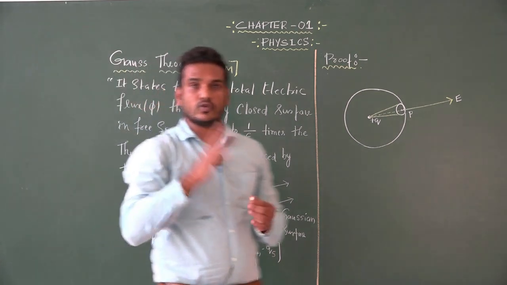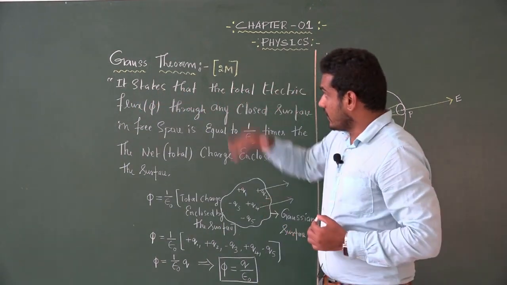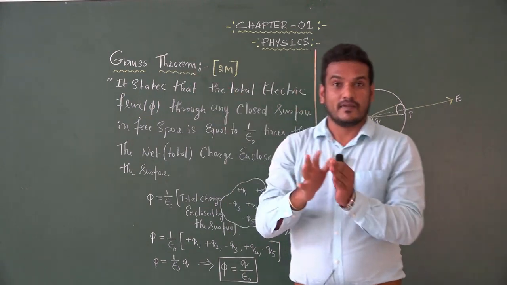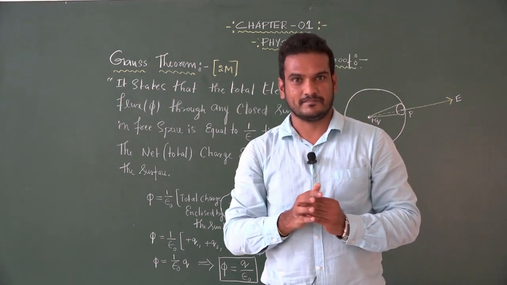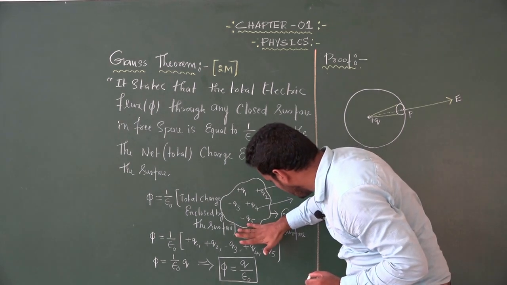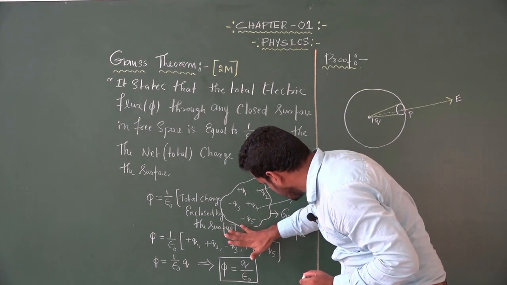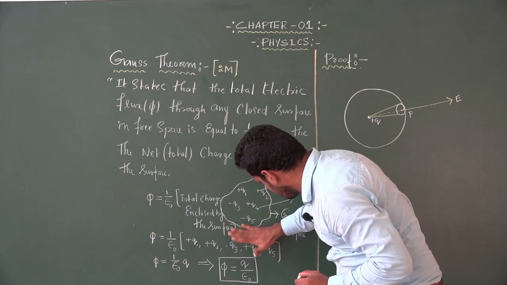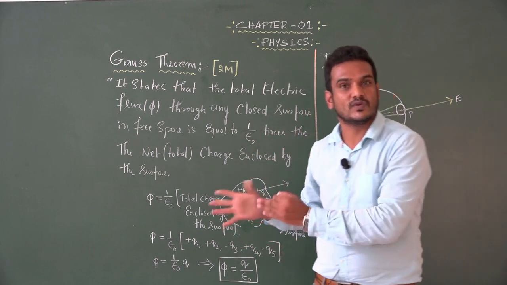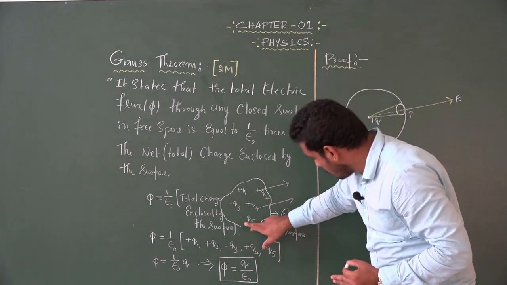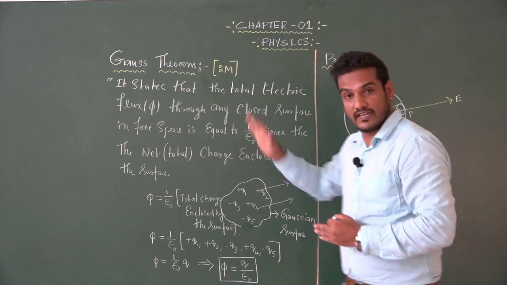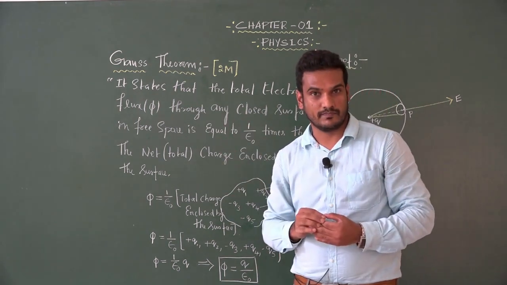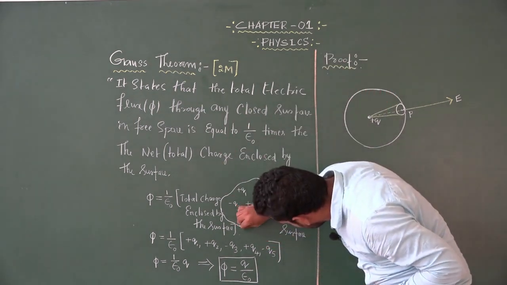One more thing you have to notice here: Gauss theorem is only applicable for a closed surface. If the surface is open somewhere like this, then it is not a closed surface, and Gauss theorem does not hold good. It should be closed.